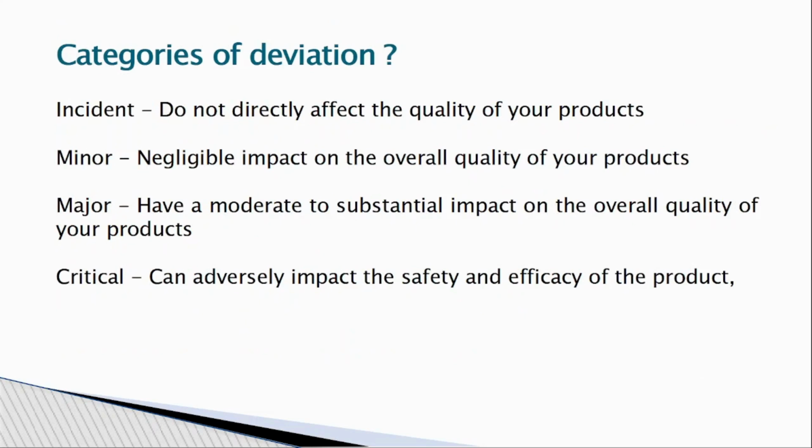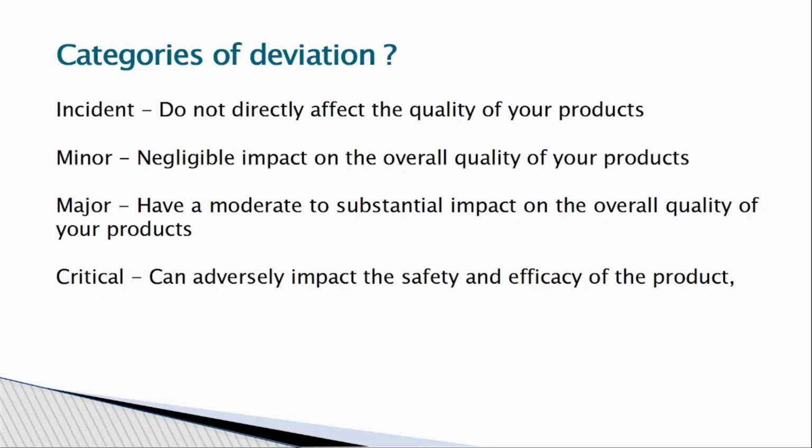Category of deviations will be incident, minor, major and critical. Incident does not directly impact the quality of your product. Minor has negligible impact on the overall quality of the product. For an incident, there won't be any impact on the quality of the product; as per the policy you are giving, it is only an incident.